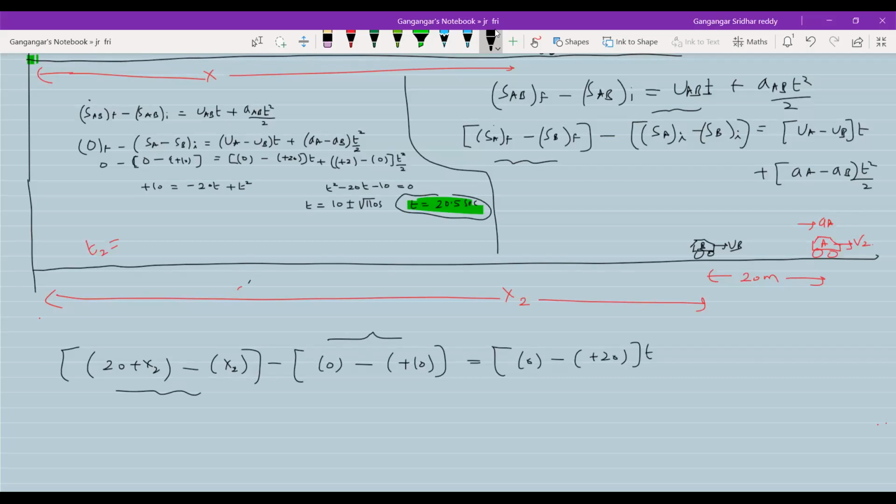Here you have 0 minus of plus 10 now, sir. Look at this left-hand bracket. I'm substituting this formula, no? Finally, what happened? Car A is at what position from the origin? 20 plus x2. And what about car B? At a distance, position x2. X2 will get cancelled. Yes, sir.